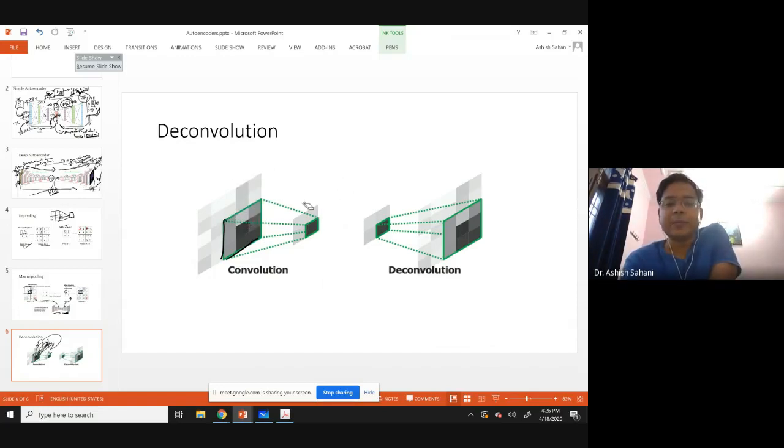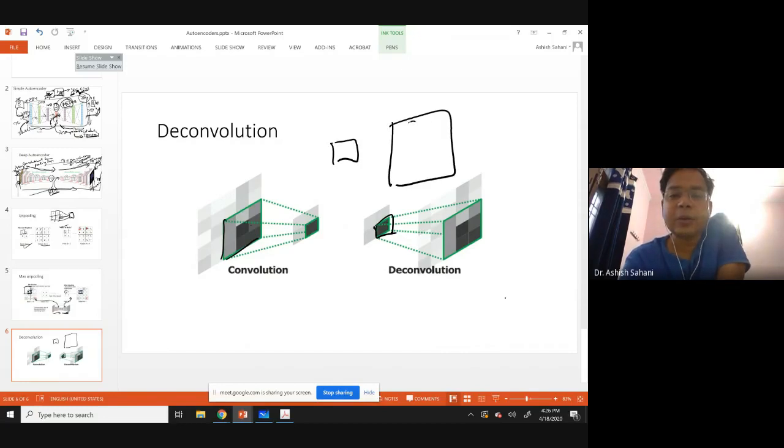In deconvolution, we try to do the reverse. Suppose there is a single pixel, and we put a 3 by 3 filter on it. Suppose this pixel was 5, and the filter has values like -1, -1, 0, 0, 1, 2, 3, 0, -1.